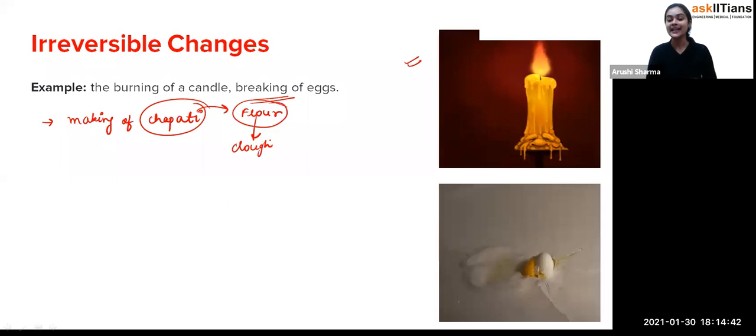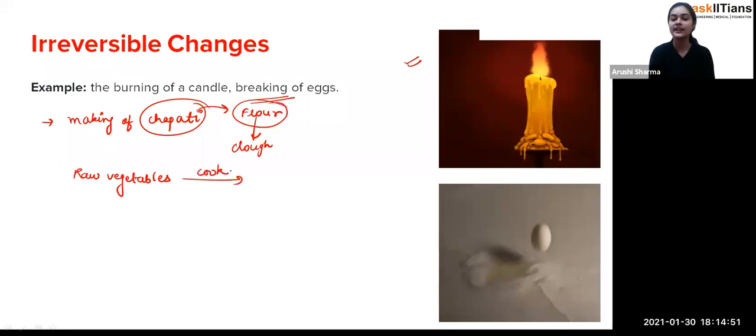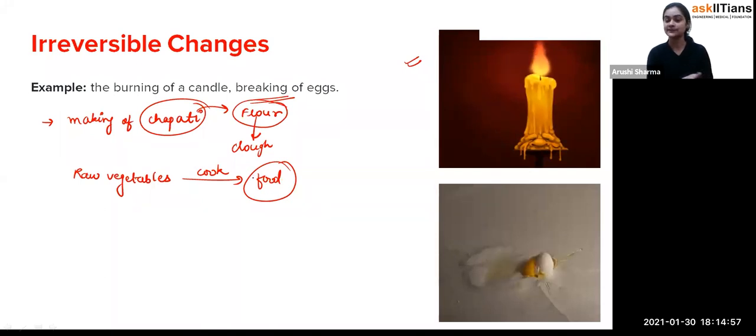And if I say that first of all we are having raw vegetables, and then we cook them and we get our food. So will you be able to convert that food again into the raw vegetables after the cooking process? Exactly no. So that's how, student, these are the permanent kind of changes.